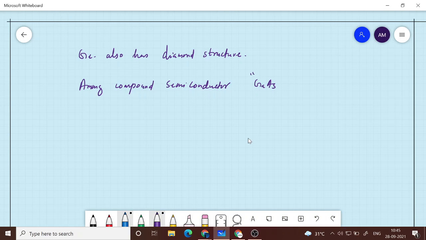Okay, gallium arsenide is one of the most popular, and especially for the LEDs, most of the LEDs that we make for IR, for example the remote control. Every house has a remote controller for TV remotes and all, which make use of an IR detector and IR LED, which are basically made of gallium arsenide.